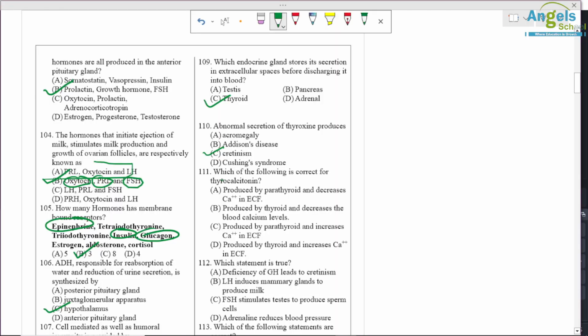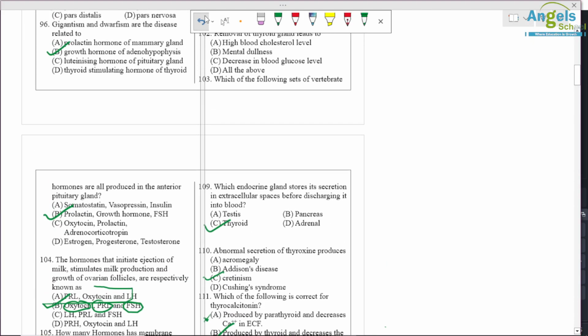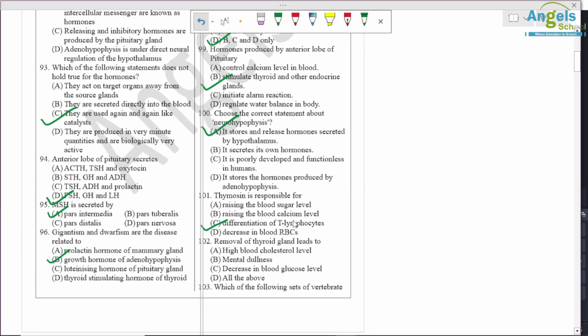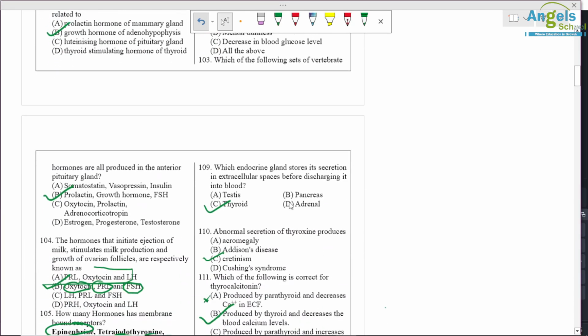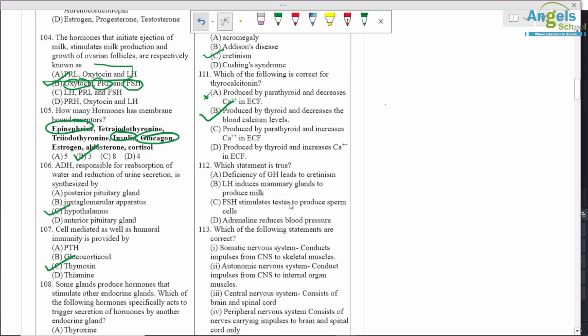Which of the following is correct for thyrocalcitonin? It is produced by the thyroid gland and decreases the calcium level in ECF. Okay, it's produced by... So the correct answer is B only.